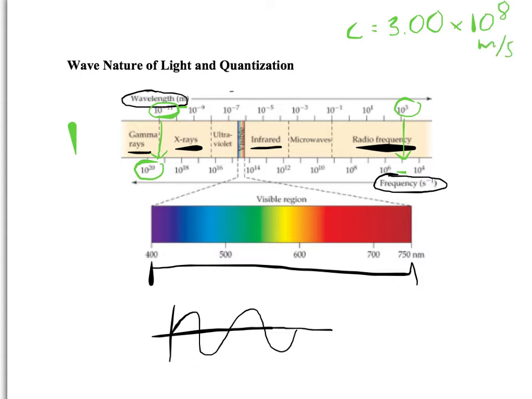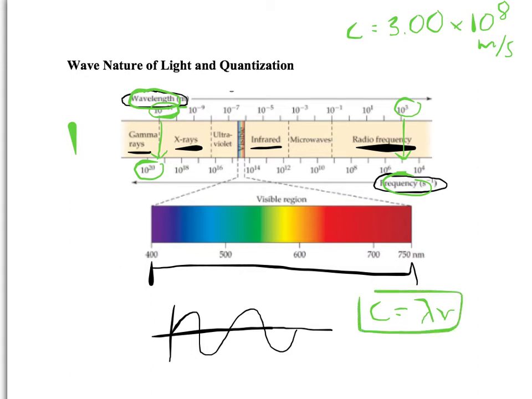And the relationship between any wave's frequency and wavelength is represented by this equation: c equals lambda, which is the symbol for the wavelength, times nu, which looks like a V, the Greek letter, and that's the symbol for frequency.